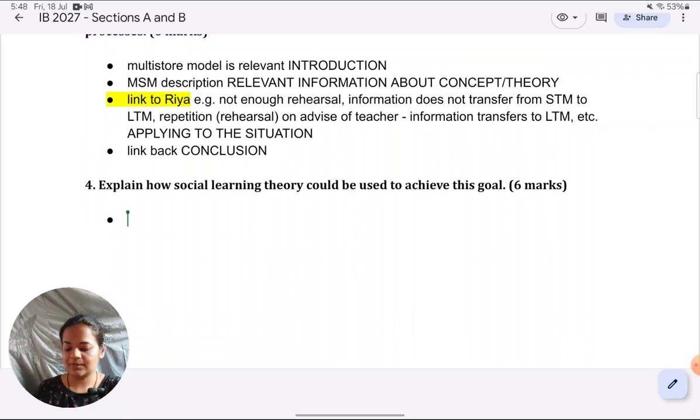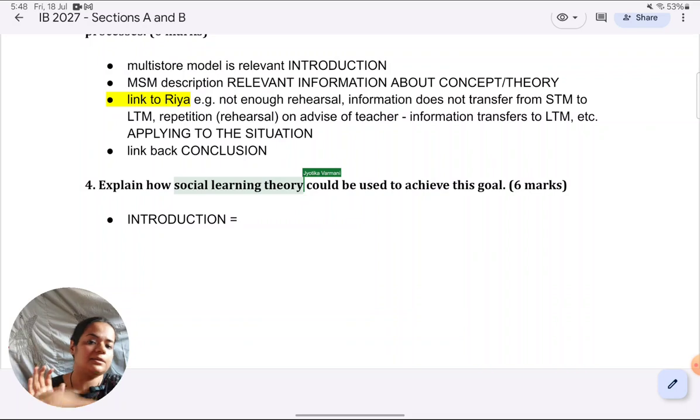First, we need to give an introduction. Here we are going to explain that social learning theory is relevant, because they've already mentioned it in the question. So we don't need to point out to the examiner that we're talking about social learning theory. That's understood. But what we can do is the goal. They have just said goal, they have not said what the goal is. So in the introduction, we can point out the goal is to improve academic performance.